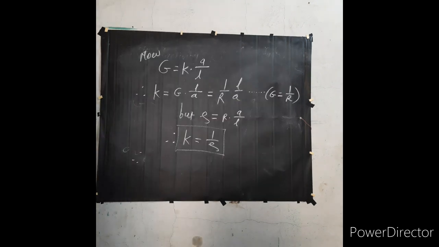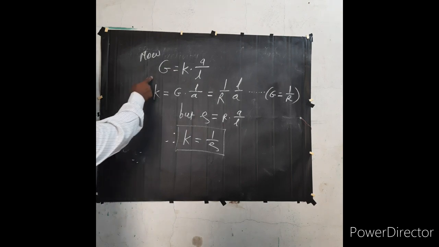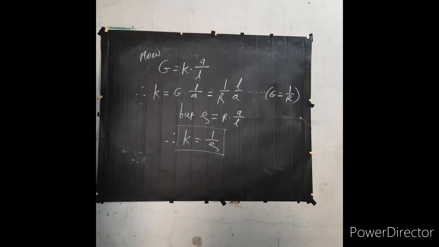Now we will see electric conductance. K is conductivity, G is equal to K into A upon L. You know that.